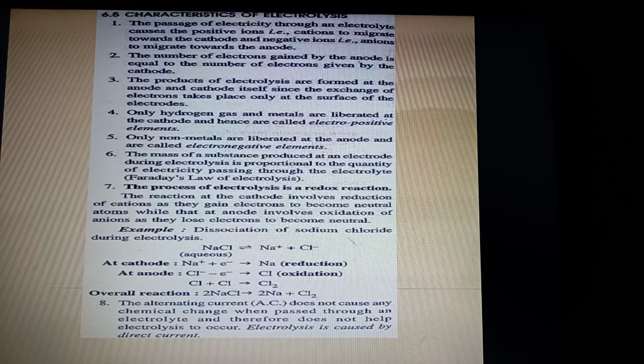A very important note, that electrolysis is a redox reaction. Now you see the example.